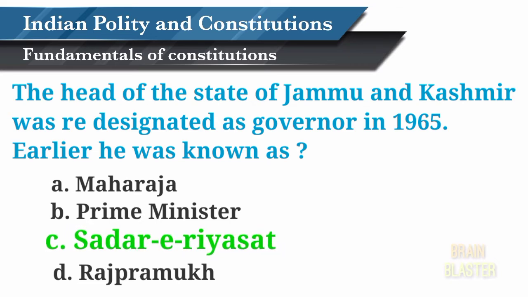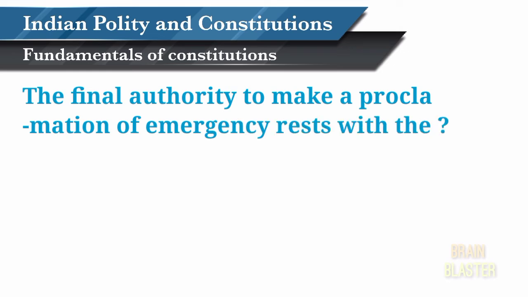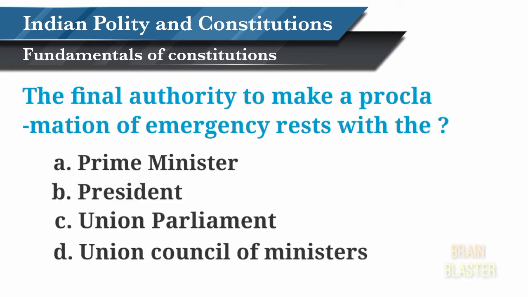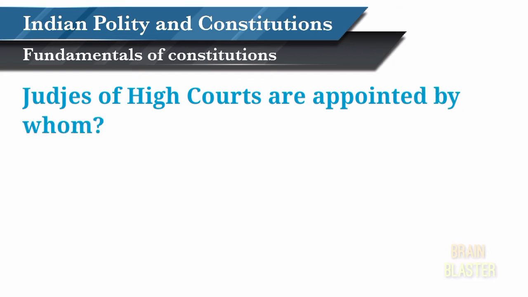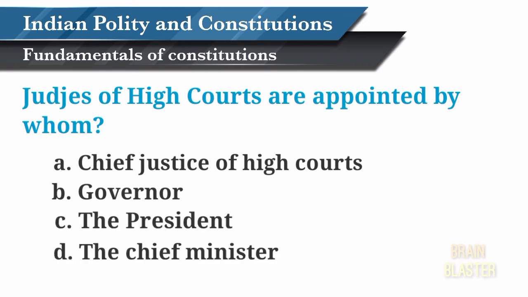Answer is Sadar-e-Riyasat. The final authority to make a proclamation of emergency rests with the Prime Minister, President, Union Parliament, or Union Council of Ministers? Answer: President. Judges of High Courts are appointed by whom? Chief Justice of High Court, Governor, the President, or the Chief Minister? Answer is President.